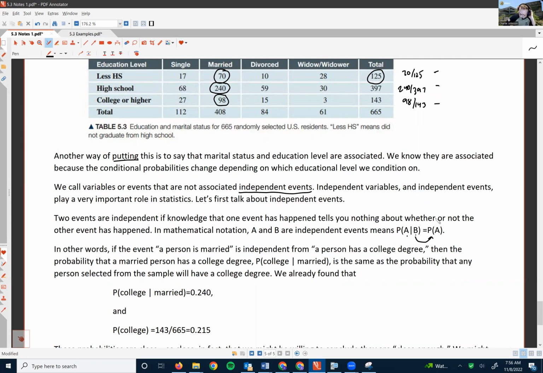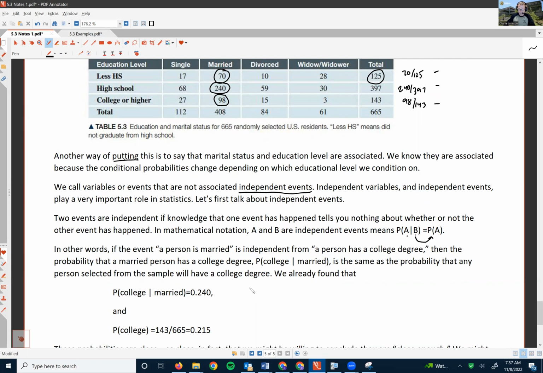In other words, if the event a person is married is independent from a person has a college degree, then the probability that a married person has a college degree, meaning the probability of college given that married, is the same as the probability that any person selected from the sample will have a college degree.